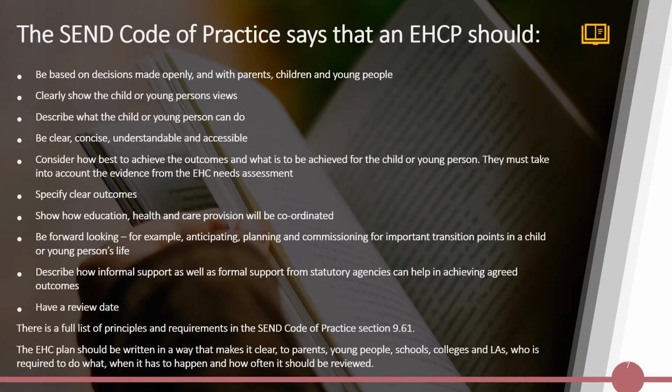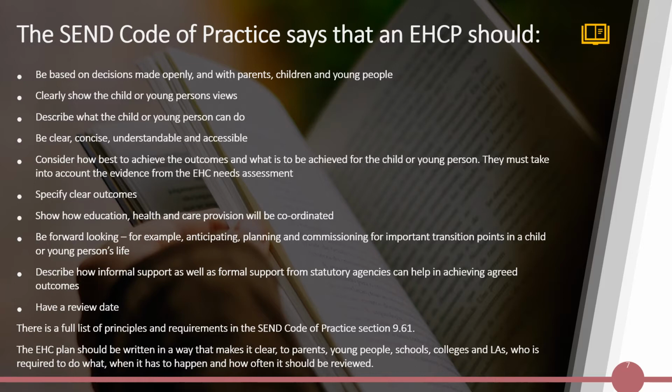Consider how best to achieve the outcomes and what is to be achieved for the child or young person. They must take into account the evidence from the EHC needs assessment. Specify clear outcomes. Show how education, health and care provision will be coordinated. Be forward-looking, for example, anticipating, planning and commissioning for important transition points in a child or young person's life. Describe how informal support as well as formal support from statutory agencies can help in achieving agreed outcomes.